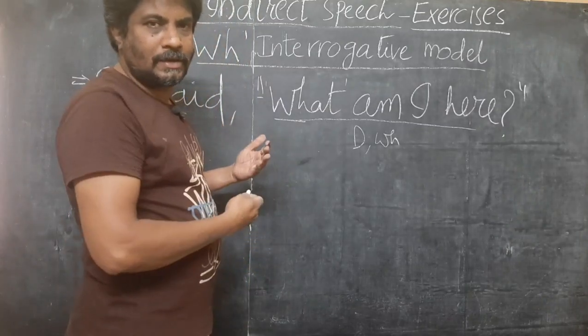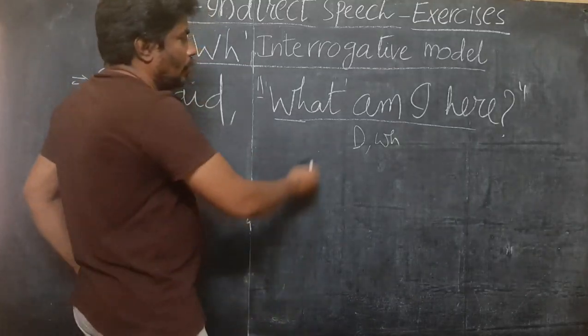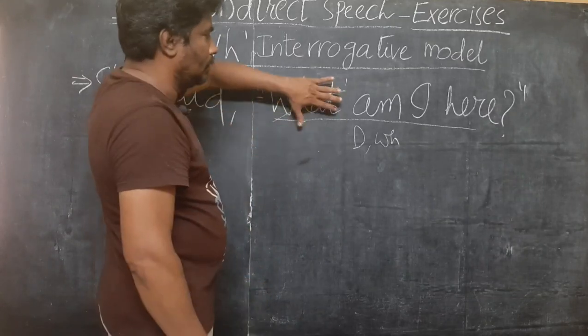So how can we write it into indirect speech? One more step, one important step. First, ignore whatever the WH word is here. First, imagine that there is no WH word here.